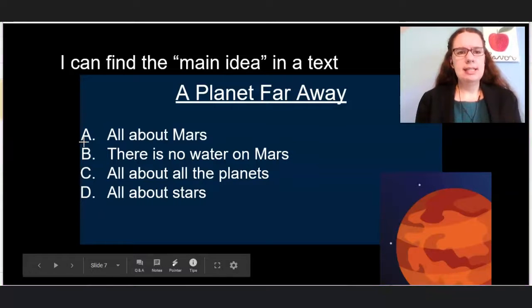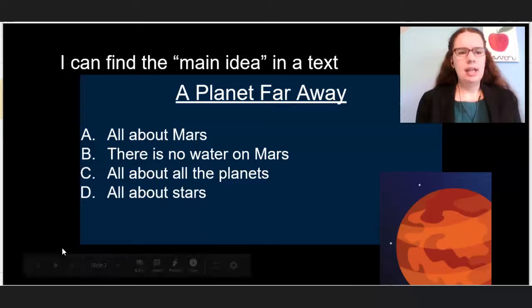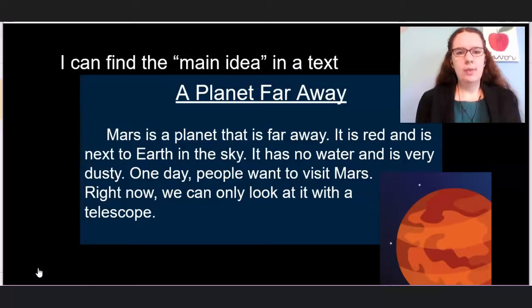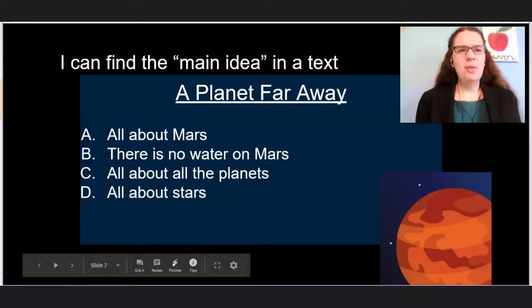So help me, let's see, as I'm looking at these, option D says all about the stars. Well, I want to go back and look at my passage because we always go back and look at our passage. Let's see, it says, is it a planet that's far away? It's red next to the Earth. Does anyone see anything about stars? No, I don't see anything about stars either. So I know the main idea is what the text is all about. Is the text all about stars? No. Can't be that one. All right, C says all about all of the planets.